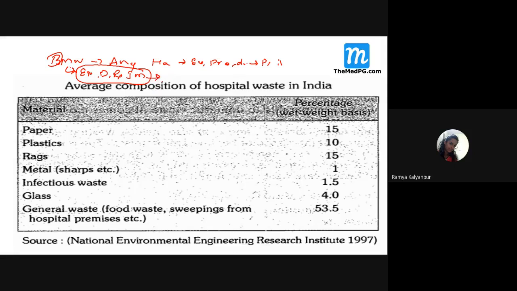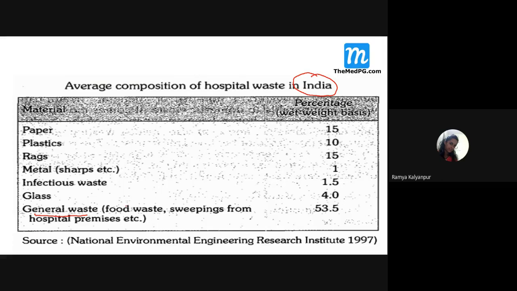These words are very important to define it as biomedical waste. And this type of waste is very hazardous or a risk for humans or any living organisms. Now, what is the content of this biomedical waste, especially in India? The latest survey report has shown that the majority of the biomedical waste is constituted by general waste, that is food waste or hospital sweeping waste. This constitutes the majority, accounting for 53%. Why am I telling you this? Because questions from this section have been asked many times.